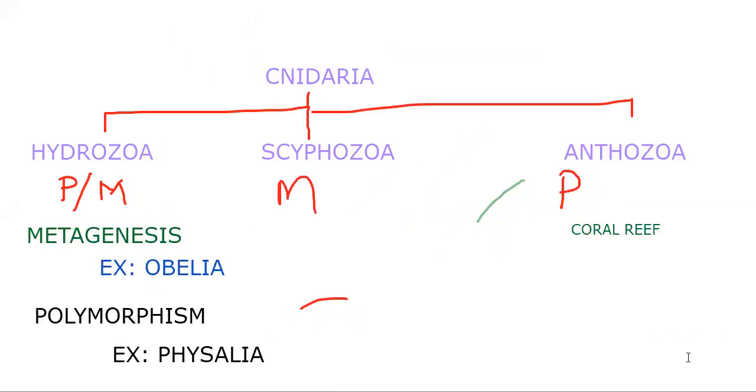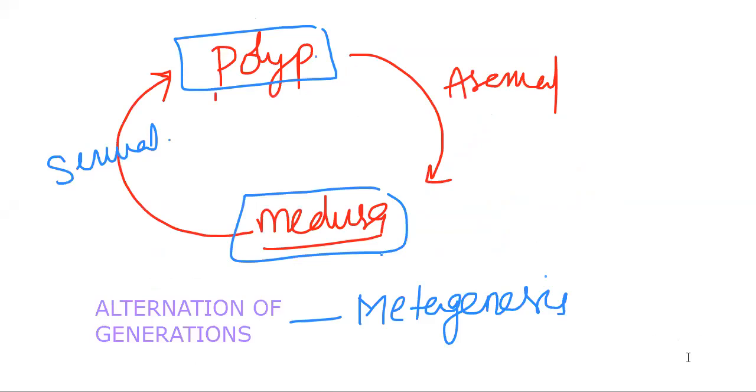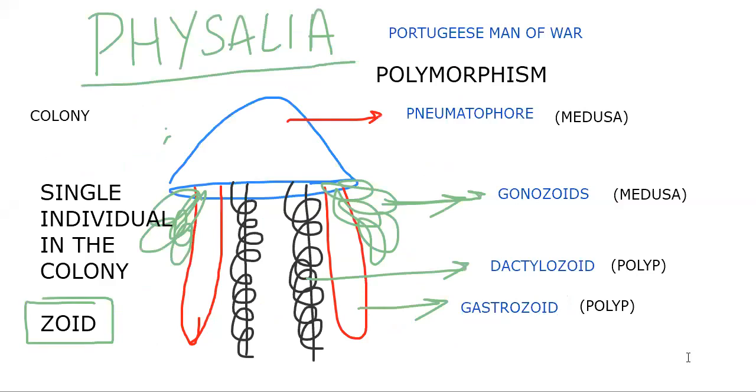Next, the unique features we discussed: metagenesis. The polyp reproduces asexually, and the medusa reproduces sexually to produce the polyp. That alternation of generations we call metagenesis. Next, some of the polyps and medusas join together to form a colony, modified to make the best example of division of labor. That is polymorphism.